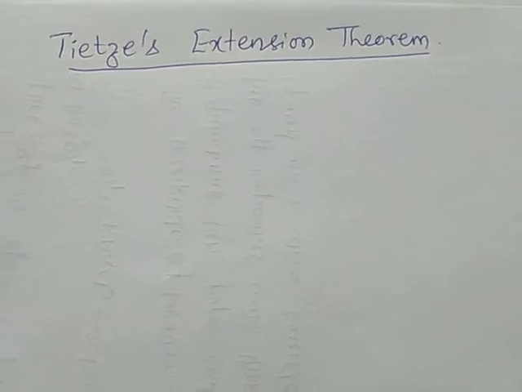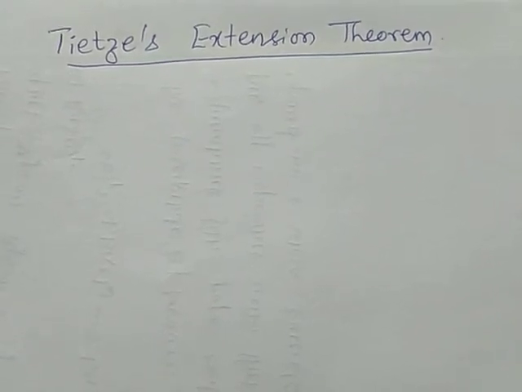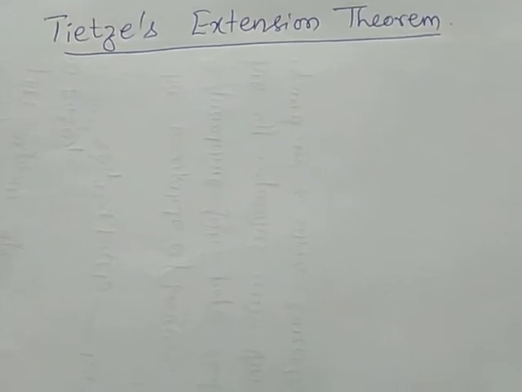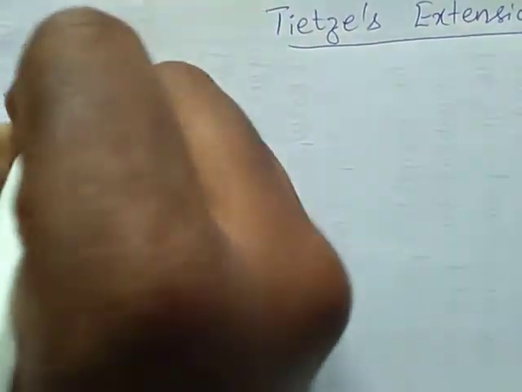Hello students, in this video we are going to prove Tietze's extension theorem. It states that we are having (X, τ) as a topological space.